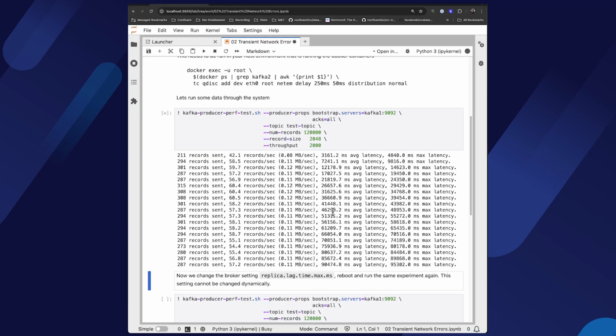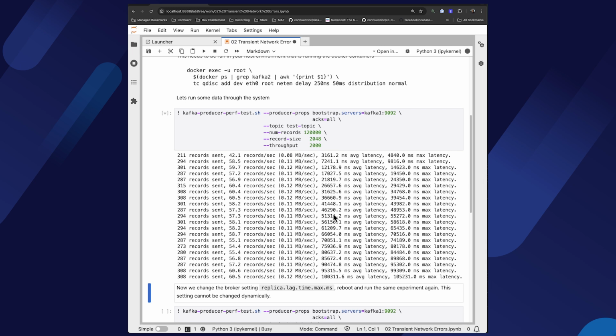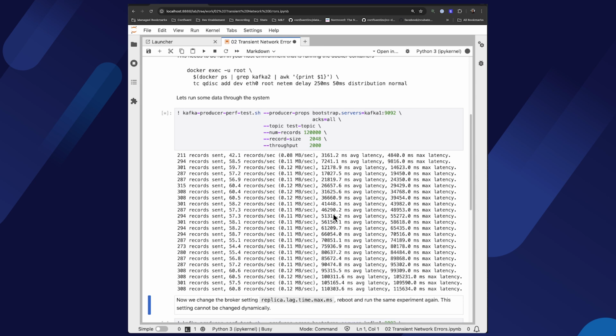Second is the fact that the latency has grown way past the maximum 300 delay that we had introduced. What that means is that a lot of this time is being spent in the bookkeeping of taking brokers in and out of ISR and then catching up. That provides another alert that would show you when a replication issue is ongoing, the fact that your end-to-end latency has gone up. So how can we fix this?